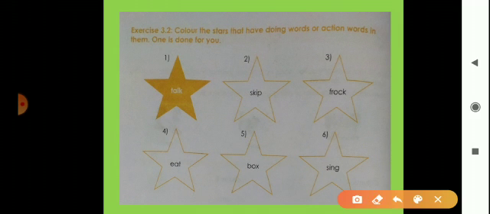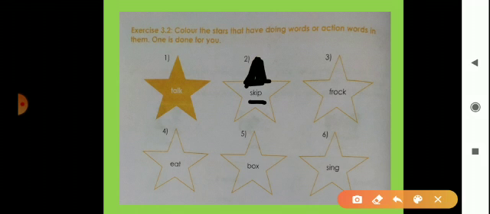Now look here, in the second star the word is skip. Is the skip action word? Yes, skip is a action word. Okay. So dark this star. You should dark it completely.